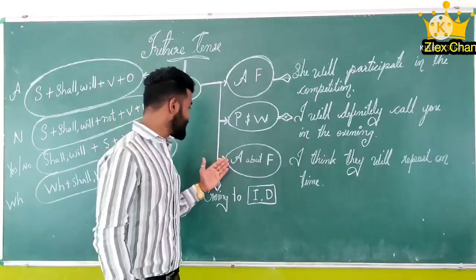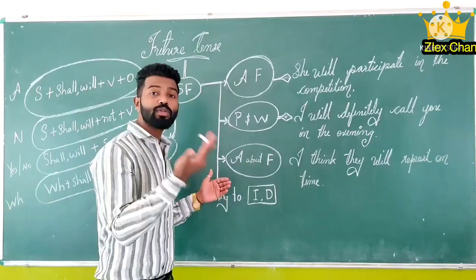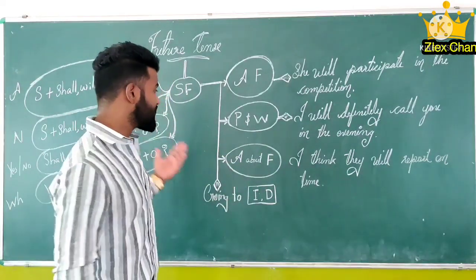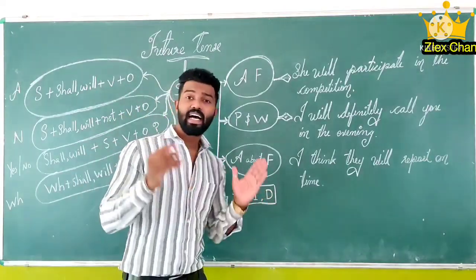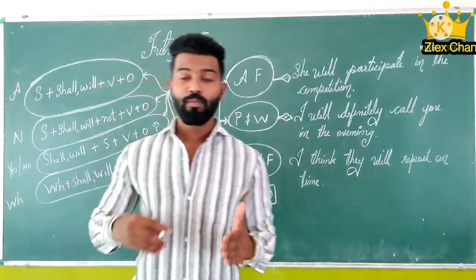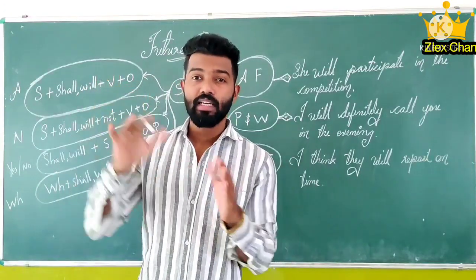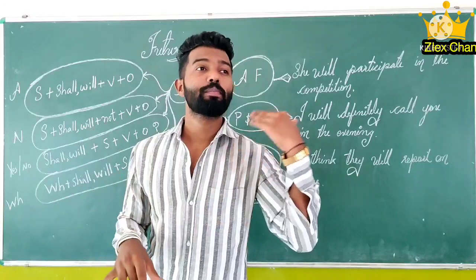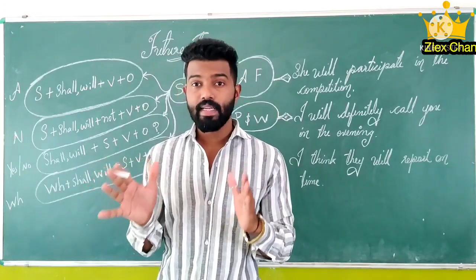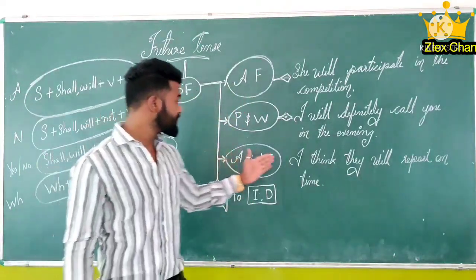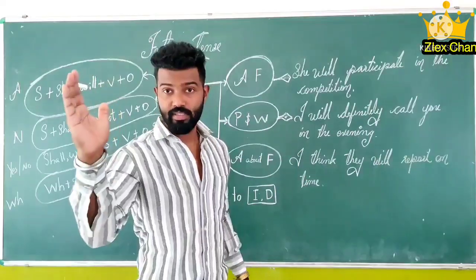Next, the action which is about to happen in the future. Example, I think they will report on time. That means we can say assumption. We are assuming something. Okay, I think he will come today. Just like that, assumptions. So here the example is, I think they will report on time. That means I think, I am making an assumption.